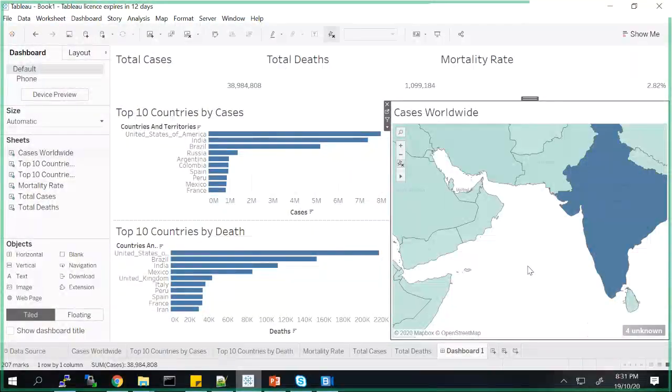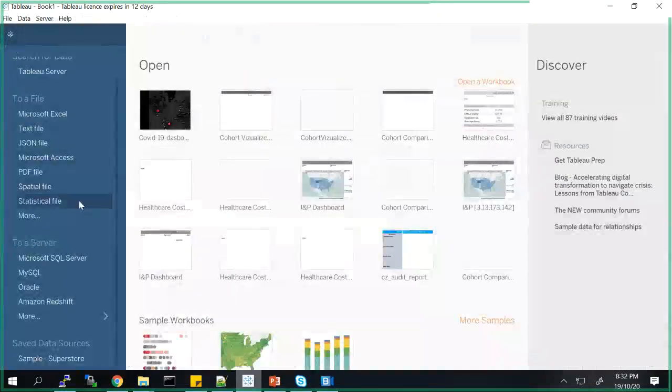Hello, am I audible? Yes, you are. Can you use the vector data files which are used in GIS? No, because these vector data are applicable to Kerala and sub-district levels and all. Is it similar to this spatial file or is it completely different? Actually, it is a spatial file, but it can be opened in GIS software like QGIS or ArcGIS, because such files are widely available on the internet.